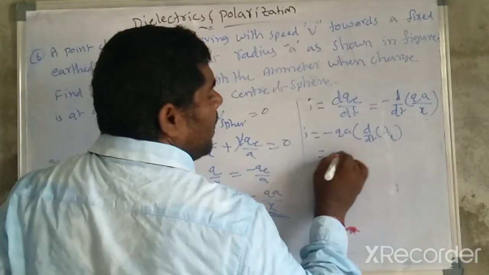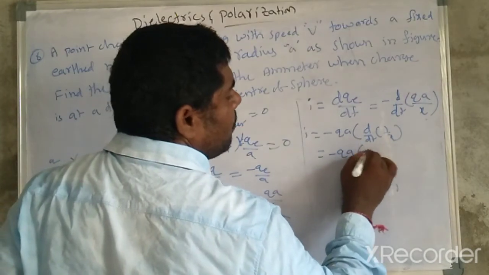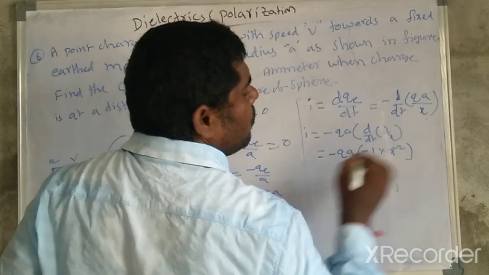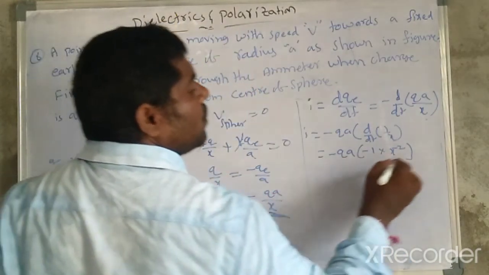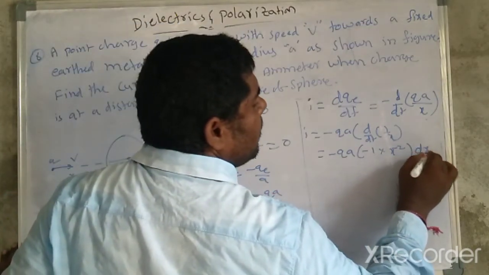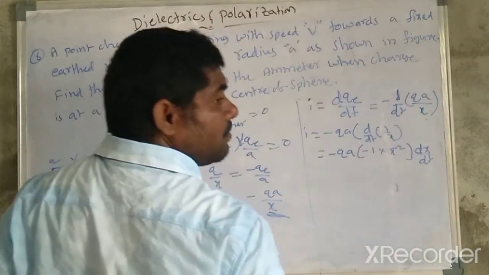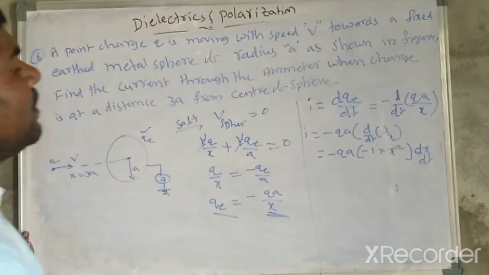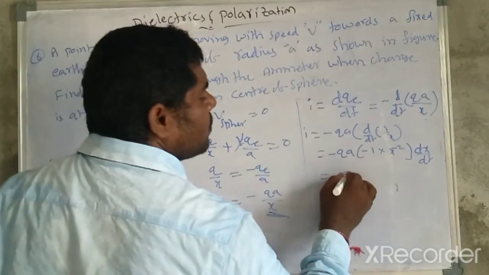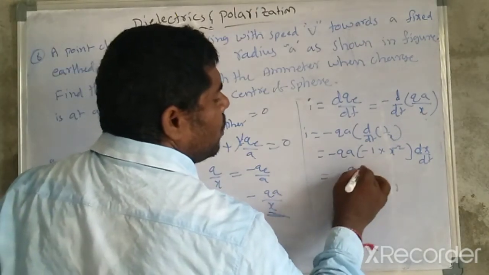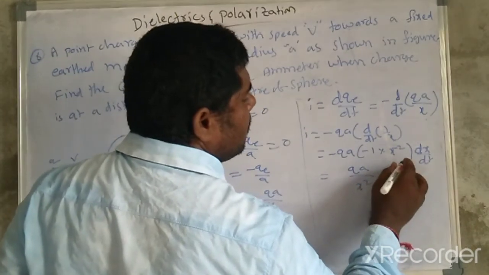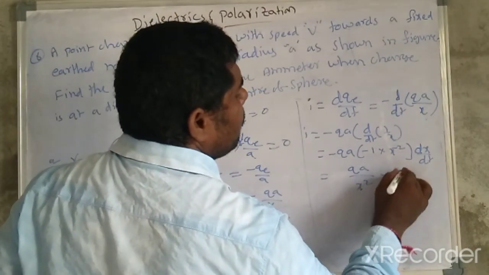So minus qa into minus 1 into x power minus 2, into dx by dt, and dx by dt is nothing but the velocity or speed. So minus into minus is plus: qa by x square into the given speed v.